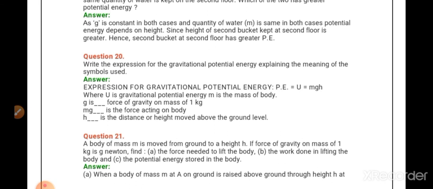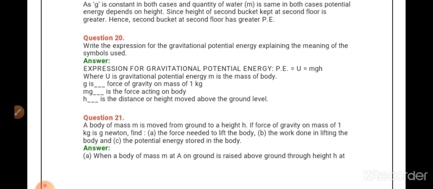Okay. Now when you come to question number 19, a bucket full of water is on the first floor of the house. Another identical bucket with the same quantity of water is kept on the second floor. Which of the two has greater potential energy? So here also, greater the height, greater will be the potential energy.